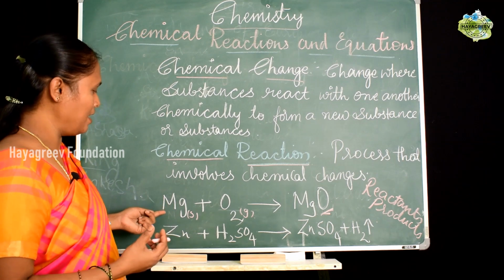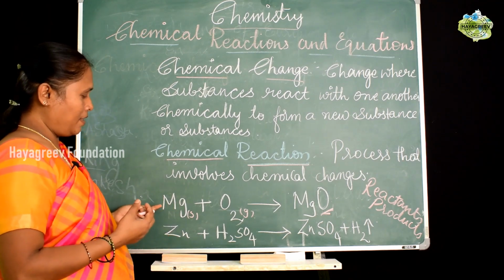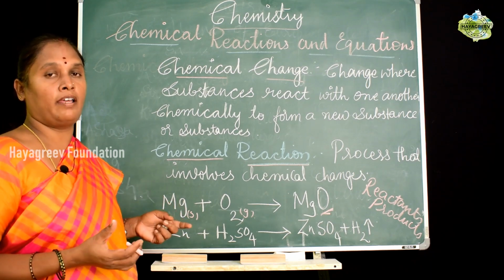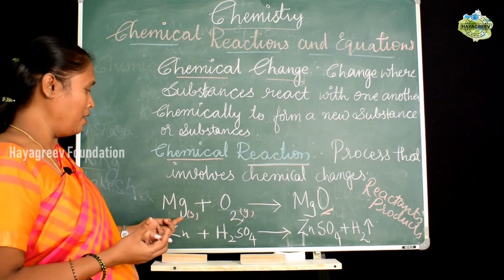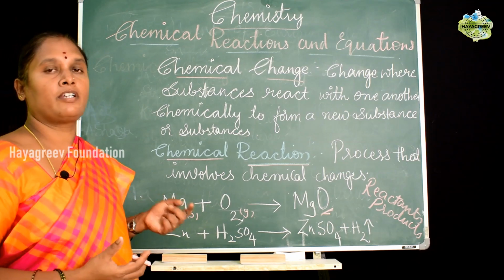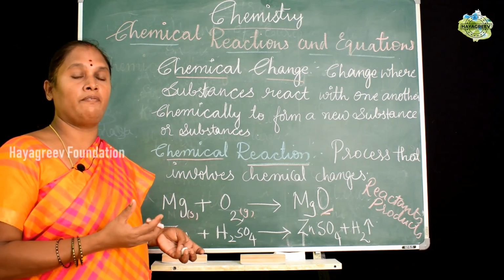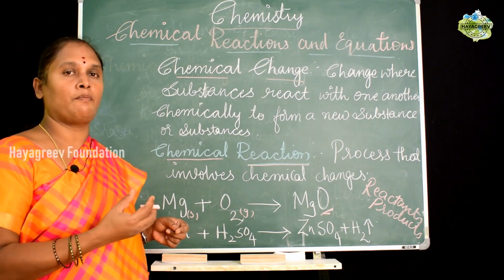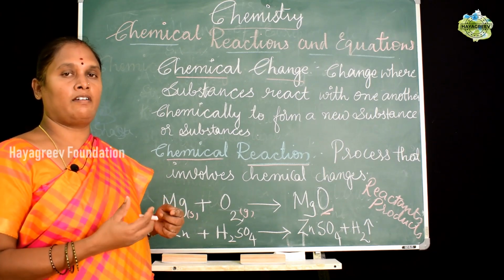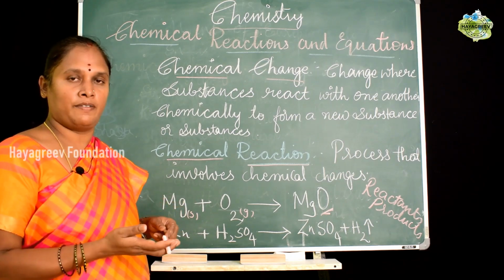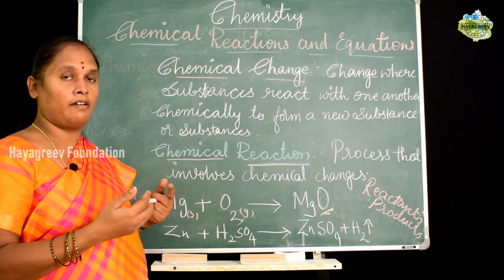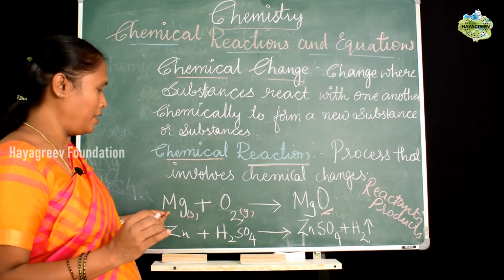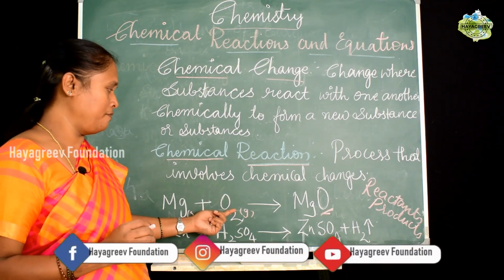So let us understand why this magnesium ribbon should be cleaned before taking it for experimentation. There is usually a protective layer formed on magnesium when it is stored, which is the deposition of magnesium oxide formed by the reaction of magnesium metal with atmospheric oxygen. So in order to take up the experimentation, we have to clean that protective layer and then use it for burning.